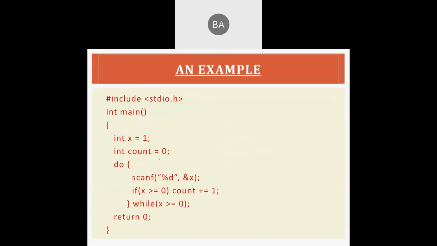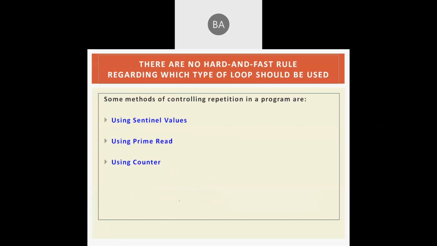If you see an example here, int x is equal to 1 and int count equal to 0, do scanf percentage d ampersand x. So we are reading this x value from the keyboard, and if x is greater than 0, we are counting: count equal to count plus 1. Then here, while x is greater than or equal to 0, we are writing the condition, because when the user gives a negative value, only then this condition becomes false. Otherwise, it keeps reading values as long as the user inputs positive integers. So it will count how many positive integers we have entered.